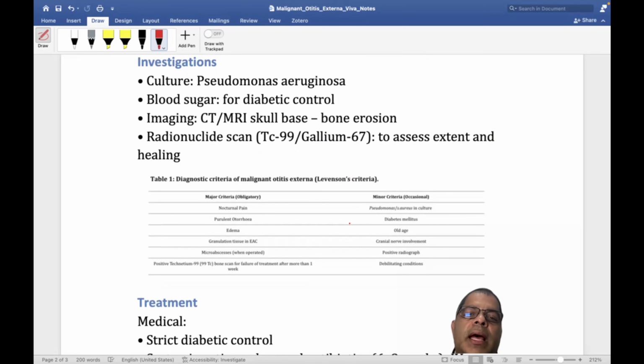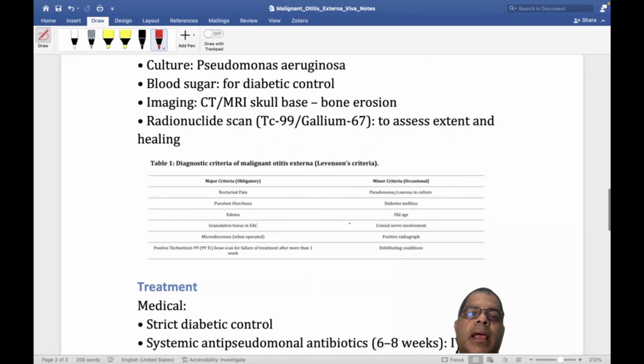There is a criteria, the Levinson criteria. You can see there are major criteria and minor criteria. One I already mentioned, nocturnal pain. There should be purulent otorrhea, which is greenish in color, edema around the ear, and if you examine, granulation tissue. These are the major criteria. Sometimes micro abscess if operated. Also technetium-99 bone scan is included in the criteria, and failure of treatment for more than 1 week.